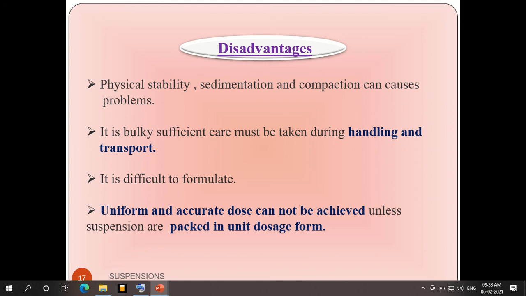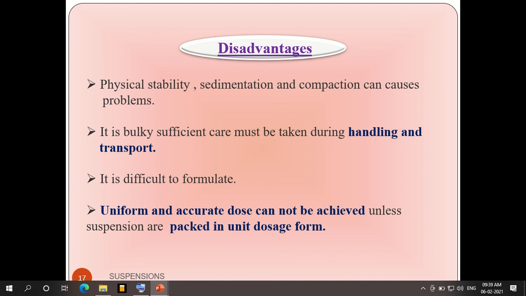It is obviously bulky, so carrying is a major problem. Handling and transport is the biggest issue. Most suspensions come in a bottle, either a glass container or a plastic container. So compared to other dosage forms, liquid dosage forms always have transport and carrying issues. Other than that, a uniform and accurate dose cannot be ensured, unlike a tablet.